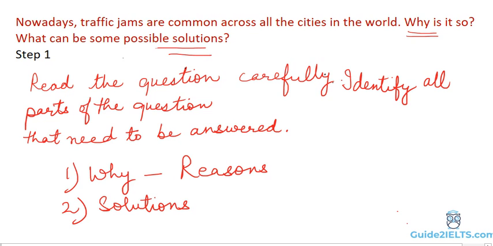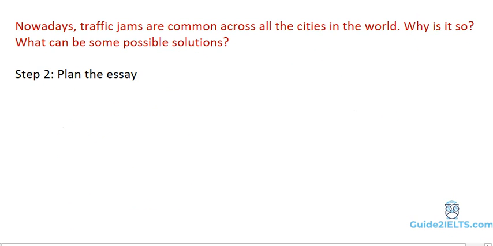Second step is plan the essay. You're allowed to write notes on the question paper, but these will not be seen by the examiner, only the answer sheet will be checked. If you choose computer-delivered IELTS, you're given a paper and a pencil, and you can plan your essay using these. If you want, pause this video now and try to think about what points you would write to answer this question.